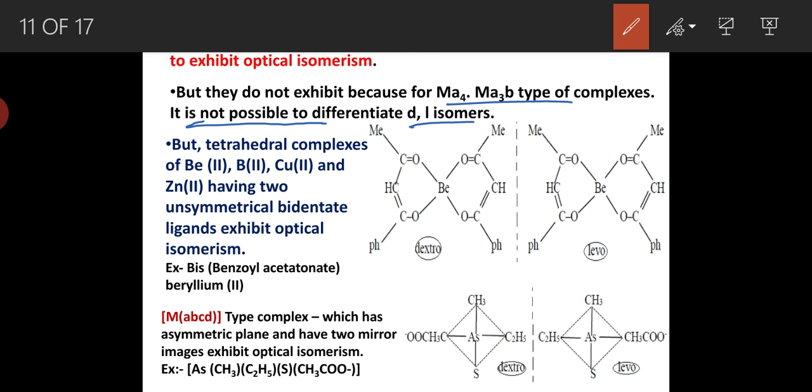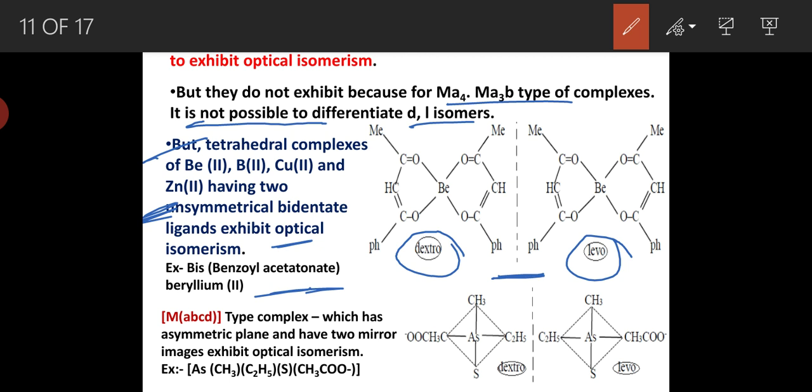But tetrahedral complexes of beryllium, boron, copper 2 and zinc 2 having two unsymmetrical bidentate ligands exhibit optical isomerism. An example is the bis benzoyl acetonato beryllium 2 complex. Here dextro and levo are mirror images of each other and are not superimposable.